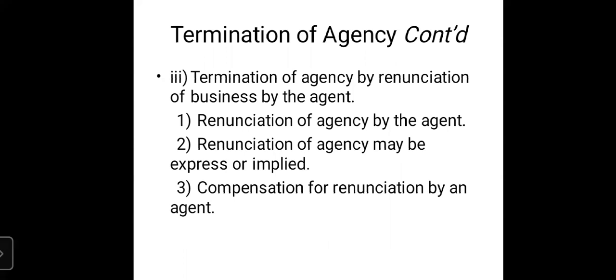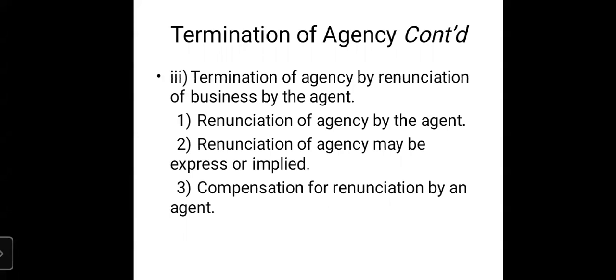So this procedure will be called renunciation of agency by express way. The same thing we had discussed in the earlier slide, that a principal can remove the agent by giving him a reasonable notice. Same thing, but here is how the agent can leave the agency.